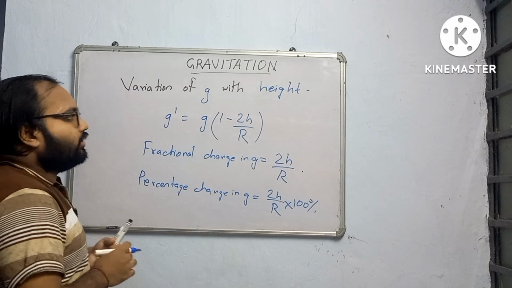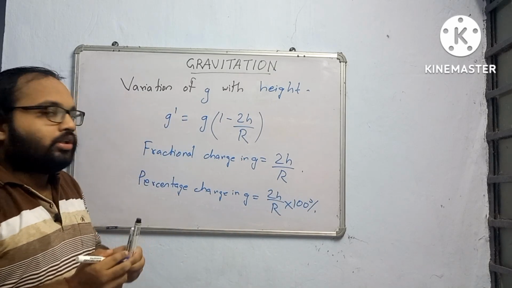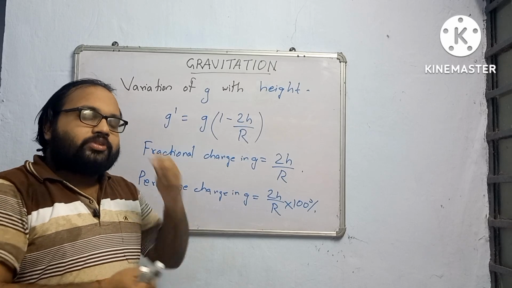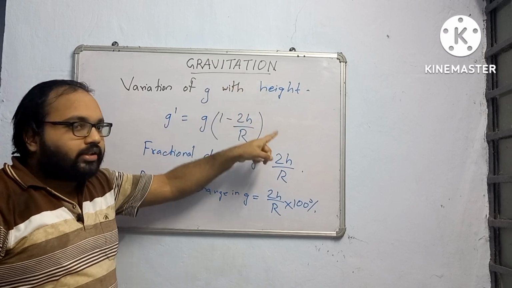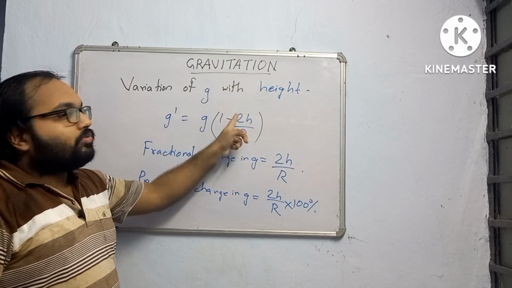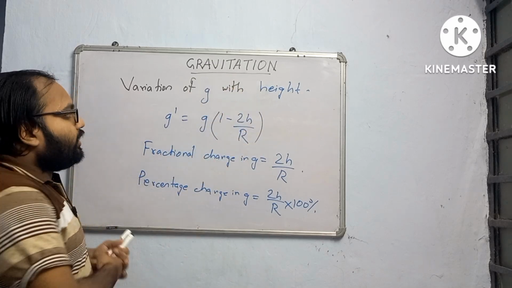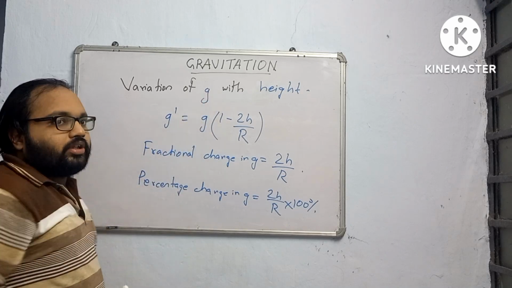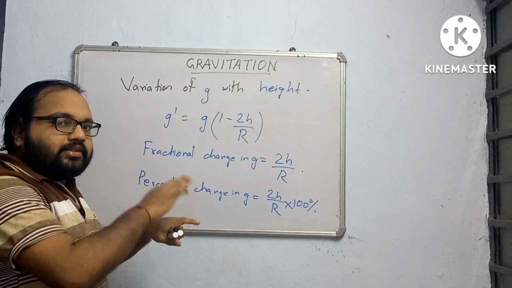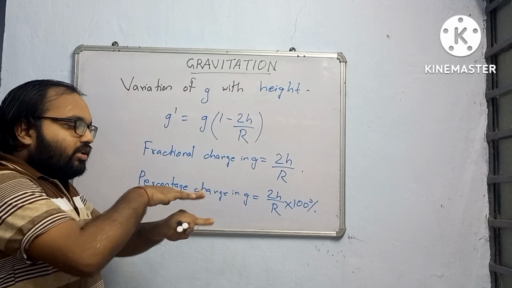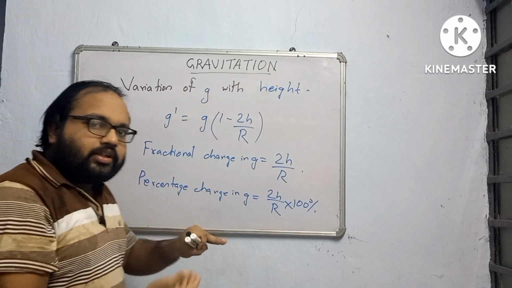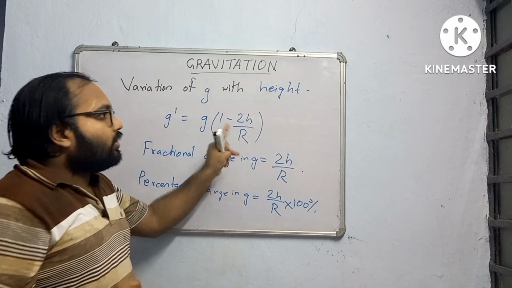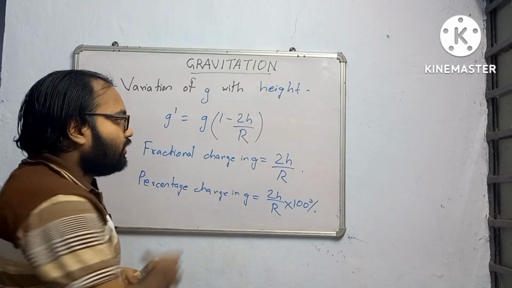One question that may come in objective type is, what is the difference between the variation of g with height and the variation of g with depth? You see that both with height and with depth, g is less than that on the surface of the earth. g is maximum at the surface of the earth. It decreases with height, it decreases with depth.